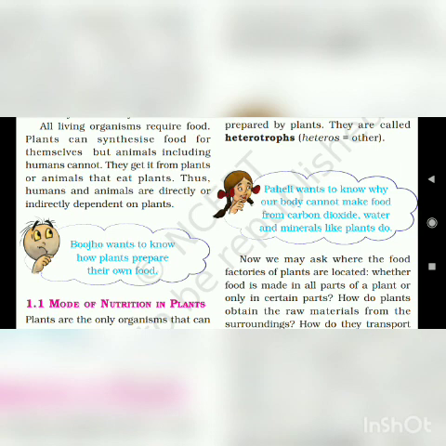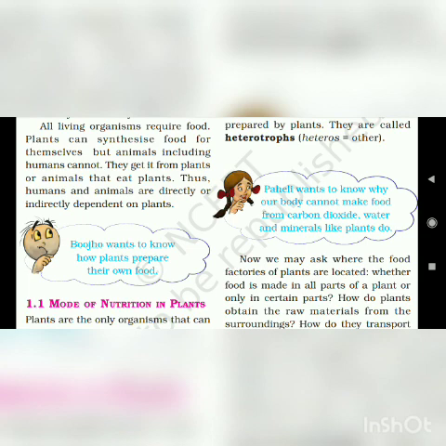So we get it from plants. Non-vegetarians eat animals, and animals eat plants. There are some animals which do not eat plants, but the animals that they eat have themselves eaten plants.